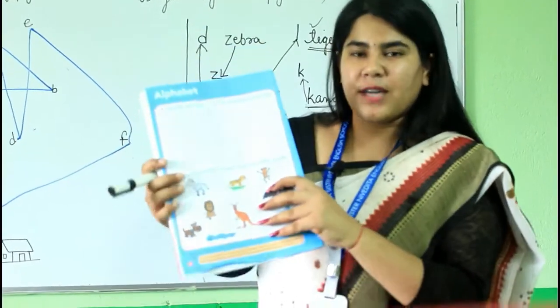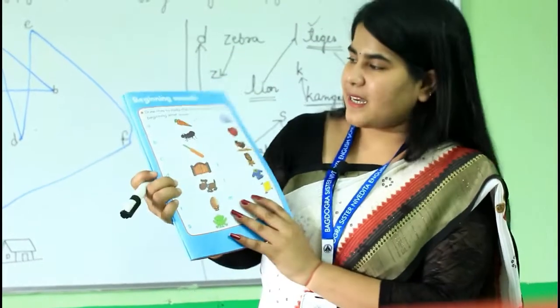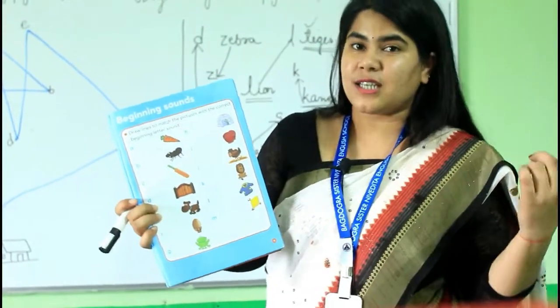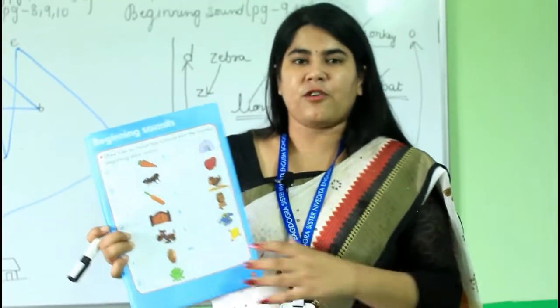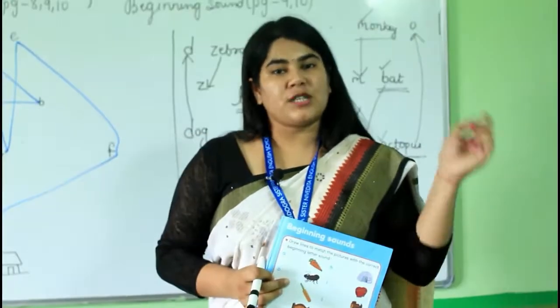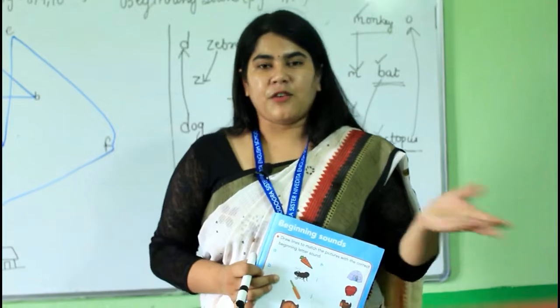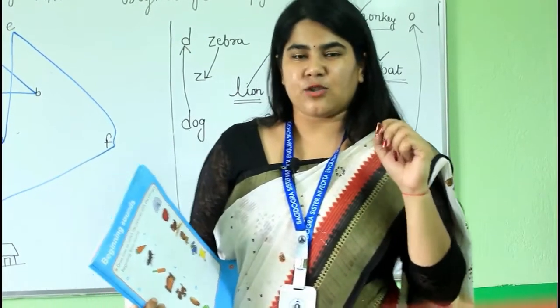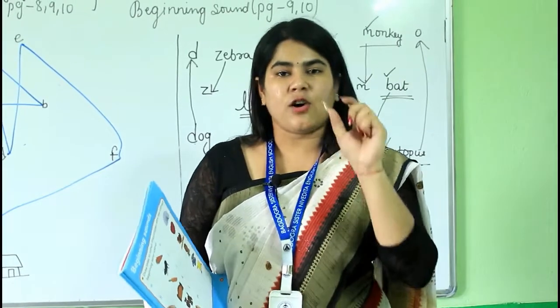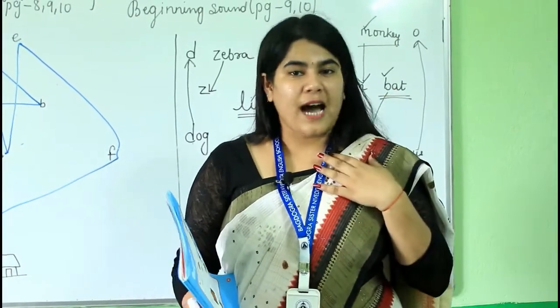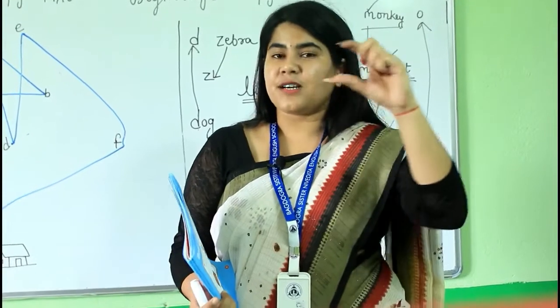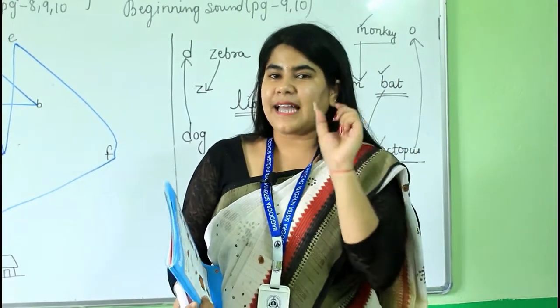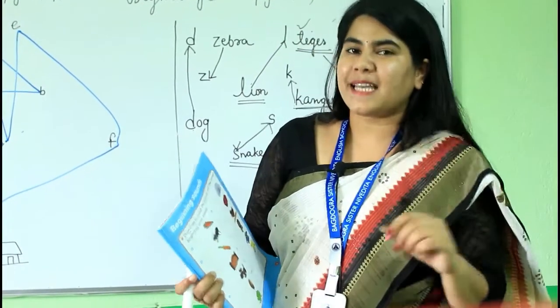Okay. Now kids, move on to page number 9. It's the beginning sound. Just now, a few minutes before, I told you about beginning sounds. A for apple, B for ball, E for elephant, F for fish. These all are the beginning letters, which means the first letter of any name. Suppose R for Rashmi. Rashmi, the first letter is R. Similarly, that is called the beginning letter.